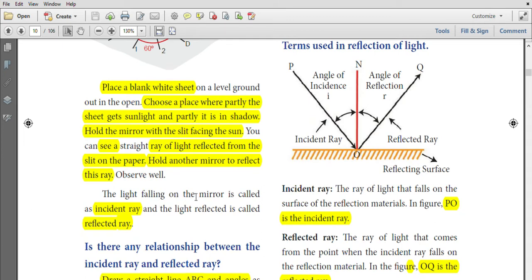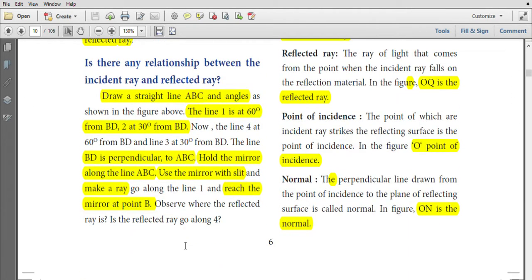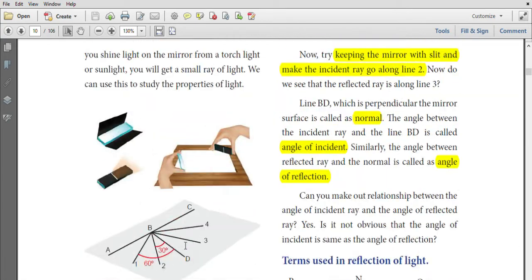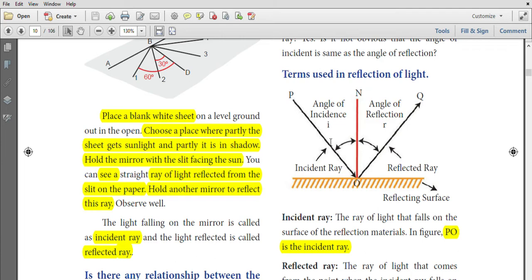The light falling on the mirror is called the incident ray. The light reflected is called the reflected ray. See this picture. PO is the incident ray. OQ is the reflected ray.